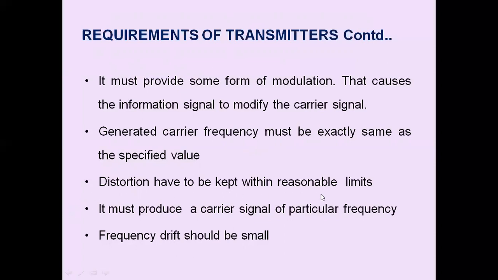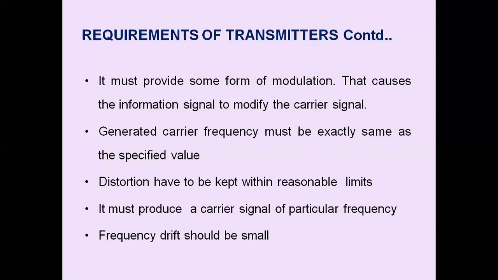Distortion has to be kept within a reasonable limit. It must produce a carrier signal of a particular frequency. A particular frequency means it has to generate the same carrier frequency. Frequency drift should be small. By frequency drift, it means slow variation in the frequency with time.